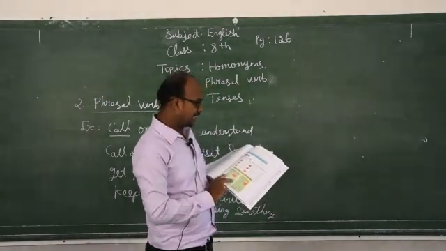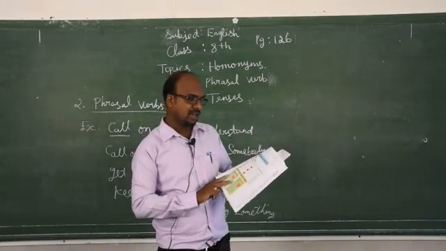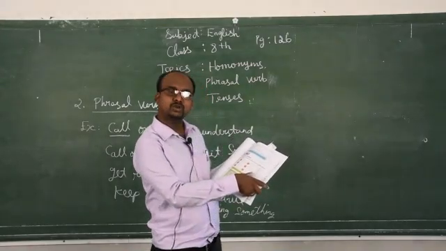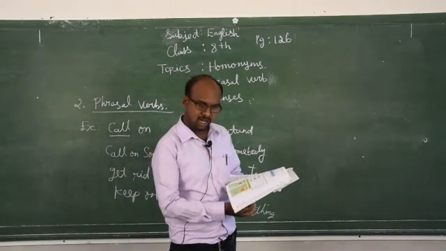So what they are asking: the teacher asked the students to express their likes and dislikes using the table given below. What is given? I like. By using this table, what are we going to write? I like, dash, verb plus ing. How to make a sentence?